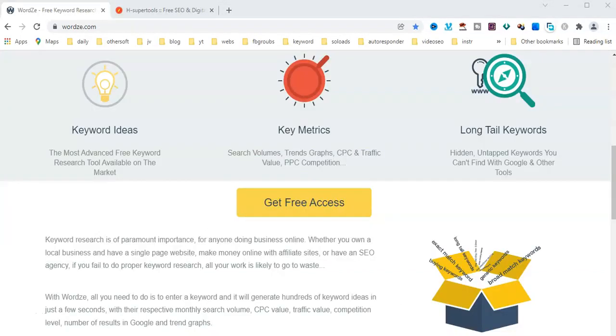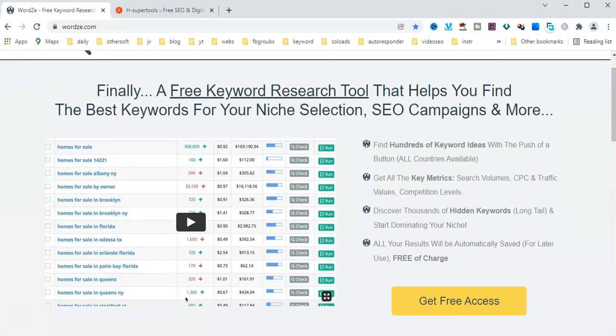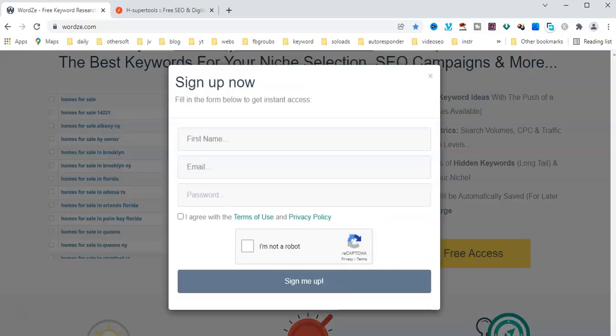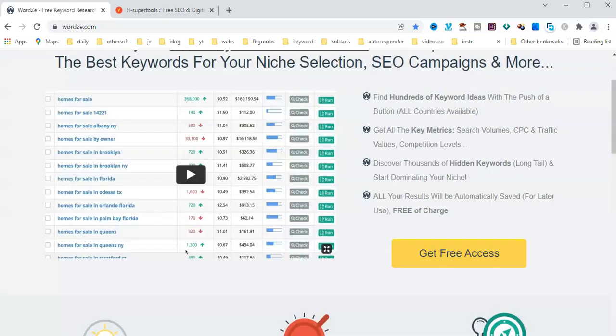Another free keyword research tool is wordizet.com. Here it is free to get access to key metrics, and long tail keyword ideas are also available. Here is monthly searches. This is the CPC volume. All are available in this keyword research tool. First, you can discover thousands of hidden long tail keywords and start dominating your niche. You can sign up free.